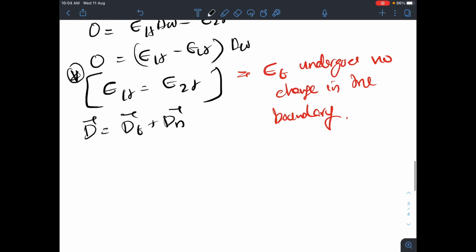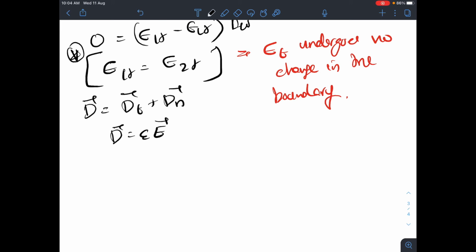And we have a relationship that D is epsilon E. So it has a direct relationship. That is why when I take E1t equal to E2t, I can write vector E equal to D divided by epsilon.